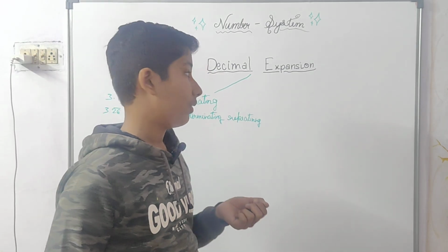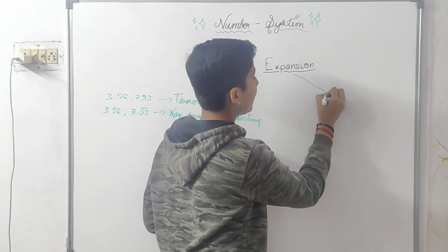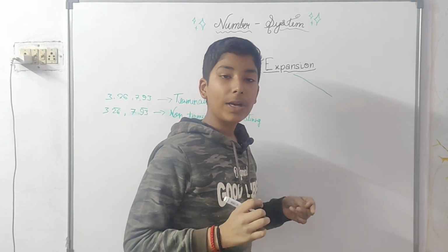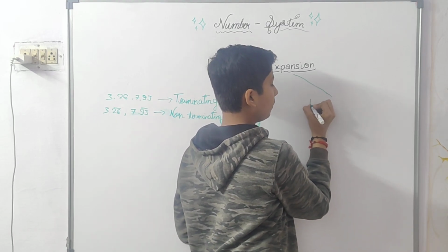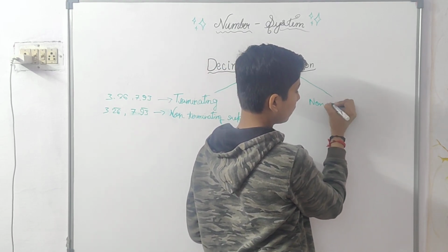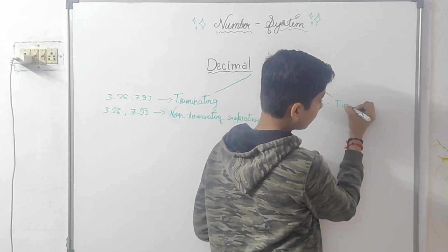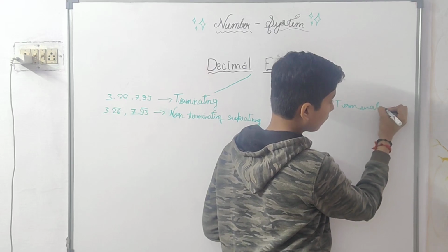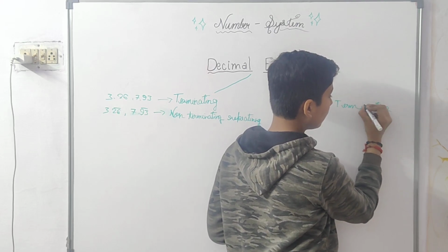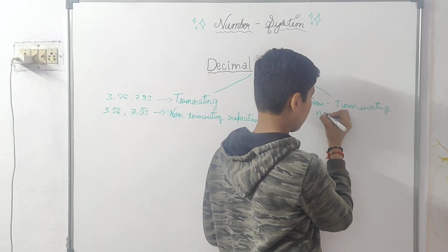These are for rational numbers. But if it is an irrational number, what will the decimal expansion be? It will be non-terminating and non-repeating.